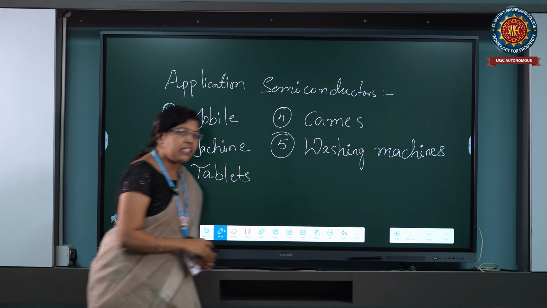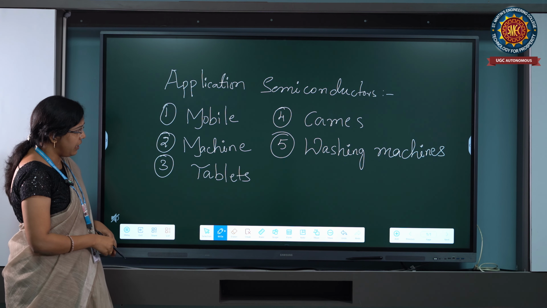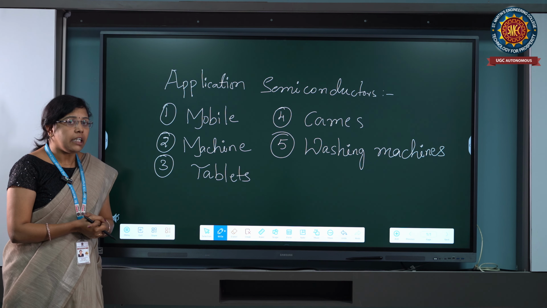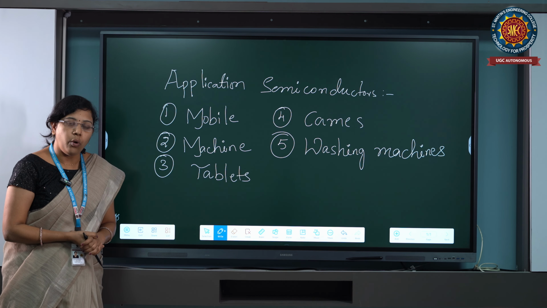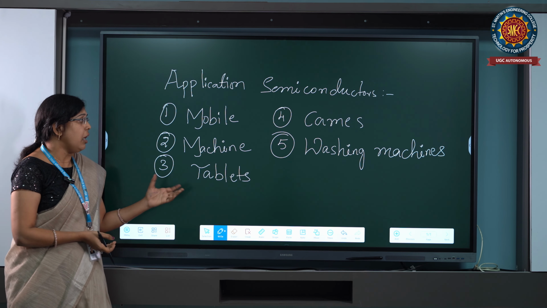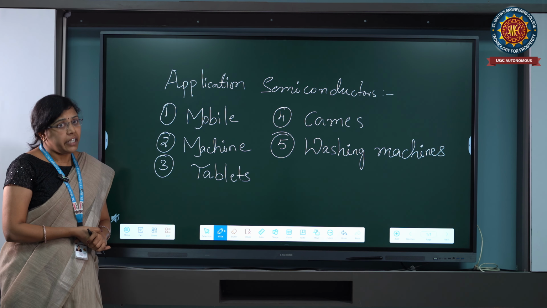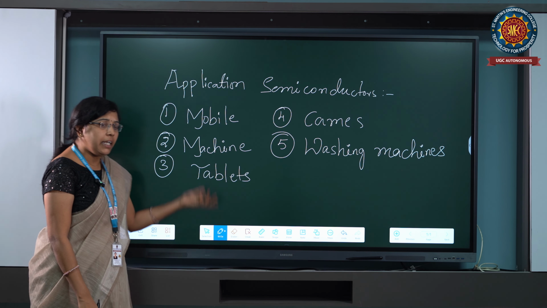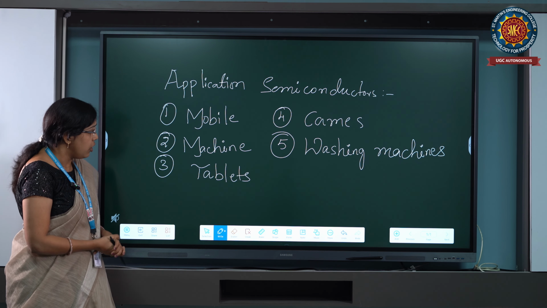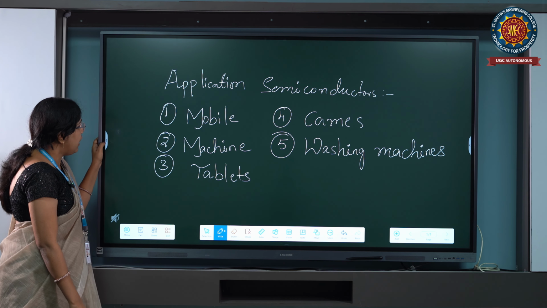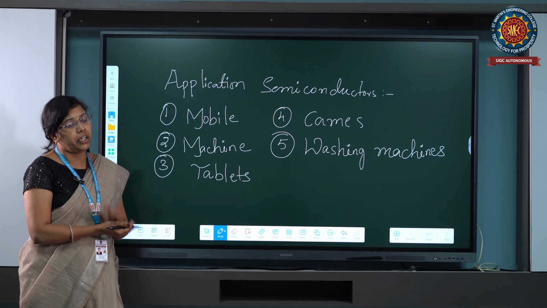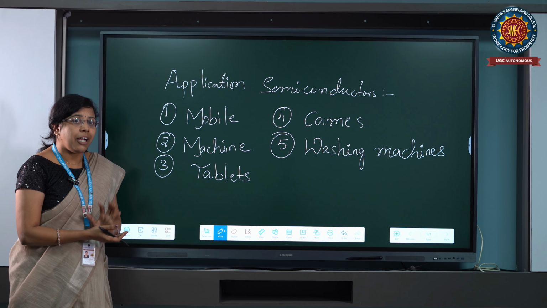Okay, now these are some examples of the application of the semiconductor material. See, all electrical devices are based on the semiconductor. That means the semiconductor is the main example for the electronic devices. These completely electronic devices are paired with the semiconductor materials. Now see, when we look at all the properties and applications of the semiconductor materials, it is only because of the construction.